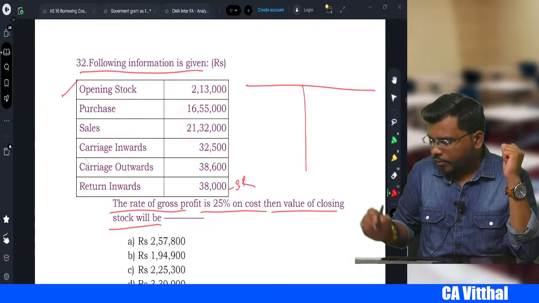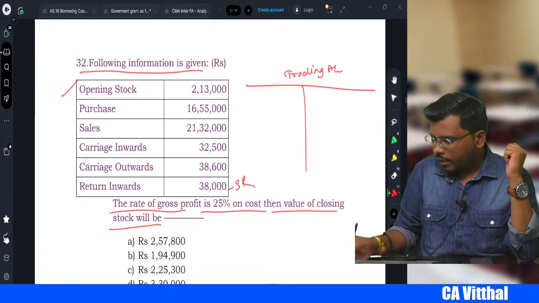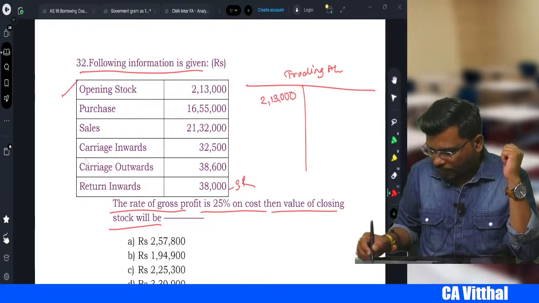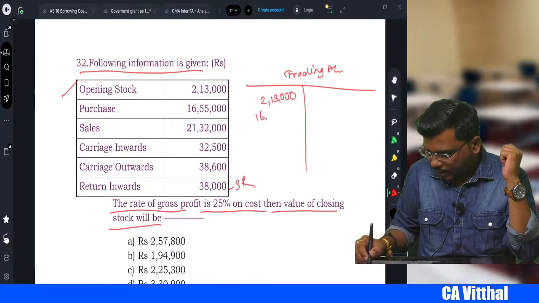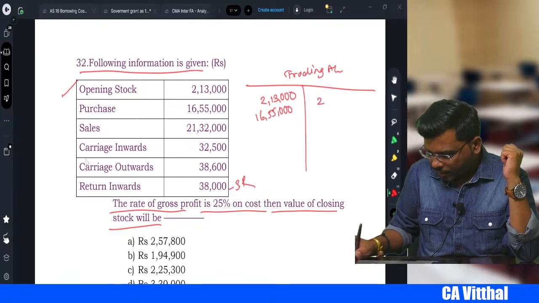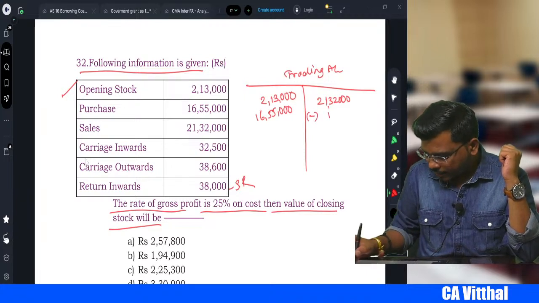You prepare the trading account. In this you write opening stock 2,13,000. Purchases 16,55,000. Sales 21,32,000 minus sales return 38,000.